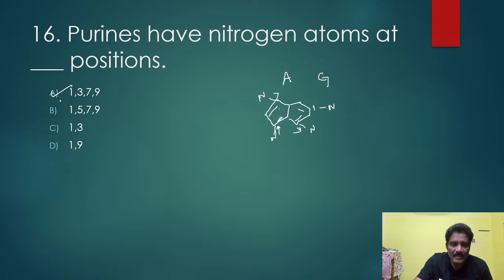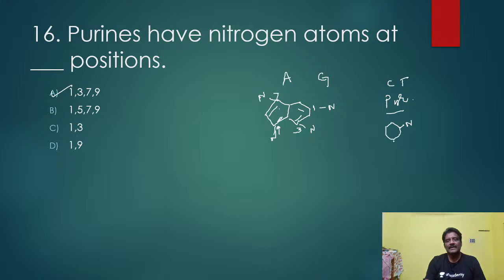But here you see cytosine and thymine, these are pyrimidines. Pyrimidines are monocyclic rings, only one cycle. The nitrogens are at the 1 and 3 positions here, in cytosine and thymine, I mean pyrimidines.